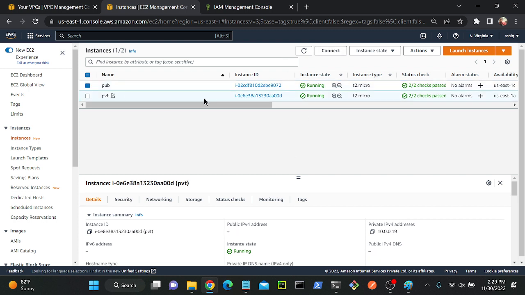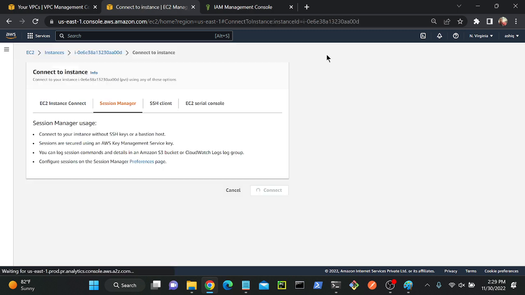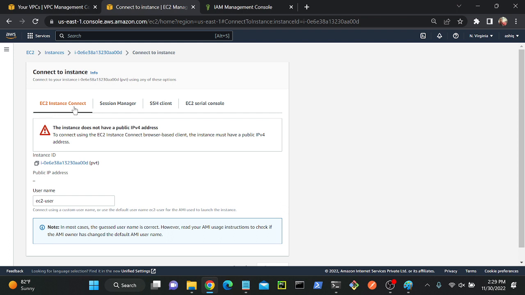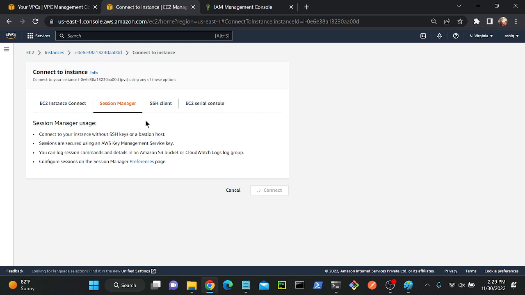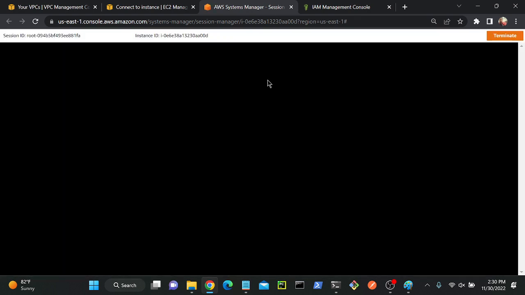So this is my private instance. I don't have any public IP address. But if I click connect, I'll have an option session manager. See, I cannot connect by using EC2 instance connect because I don't have public IP address. But I can connect by using session manager. Connect. So I'll be able to connect my instance by using AWS PrivateLink. So let's wait. See, successfully I connected my virtual machine.